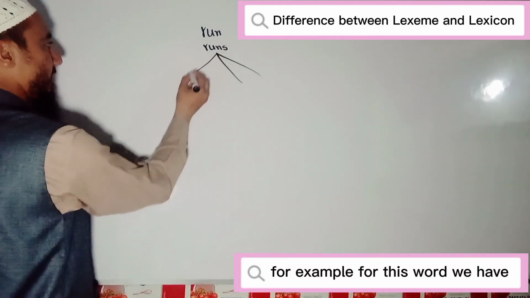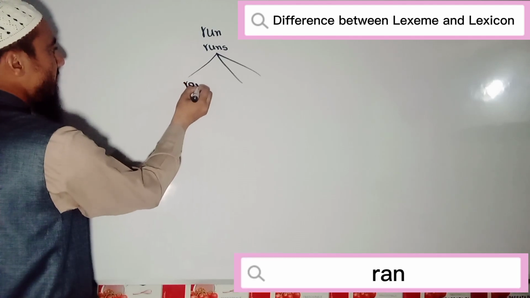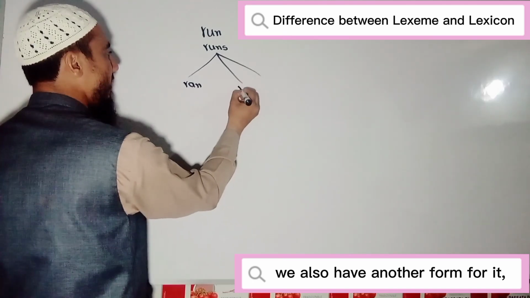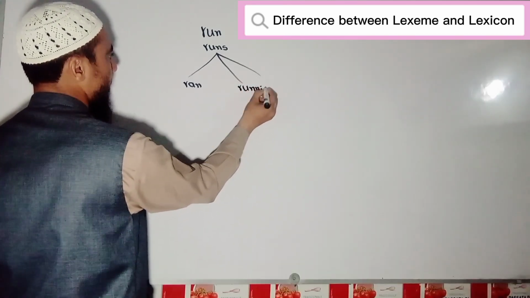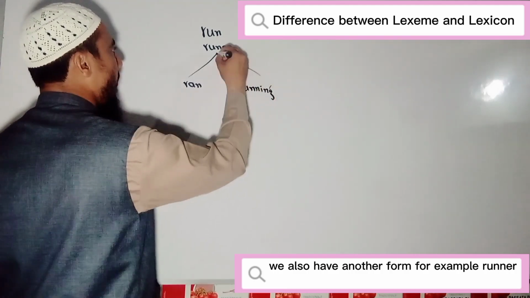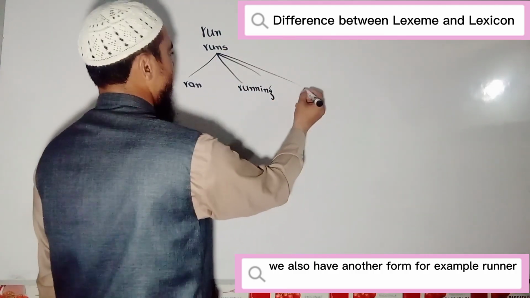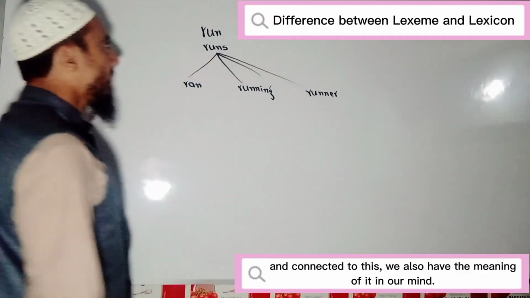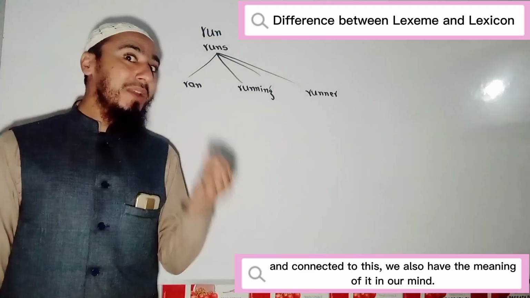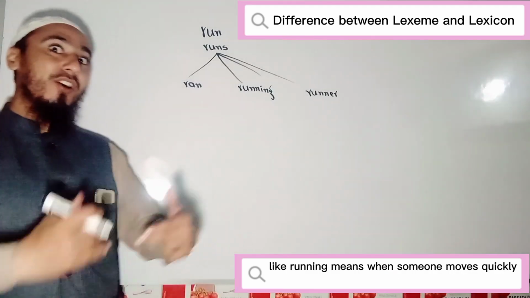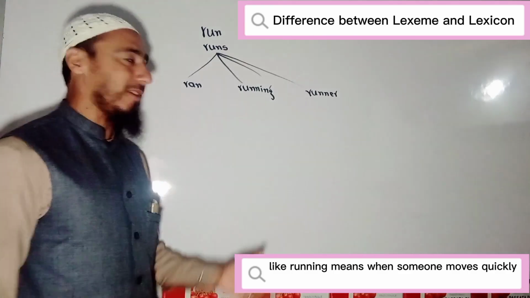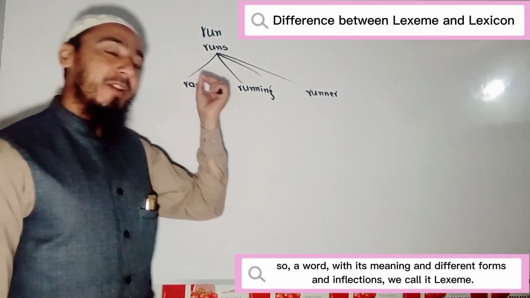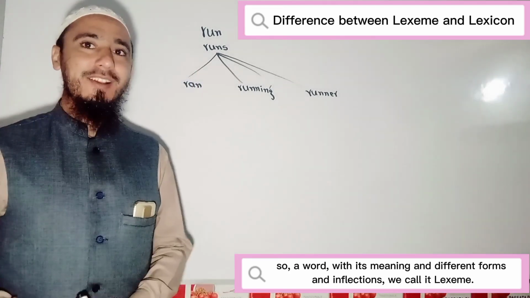What are the different forms for this word, for example? We have ran, like a second form. We also have another form, for example, running. We also have another form, for example, runner. And connected to this, we also have the meaning of it in our mind. Like running means when someone moves quickly. So a word with its meaning, different forms, and inflections, we call it lexeme.